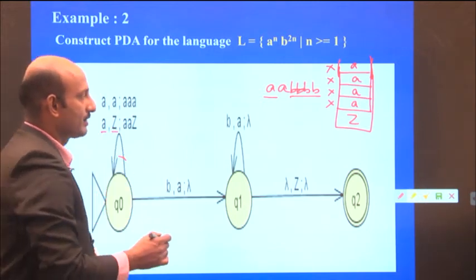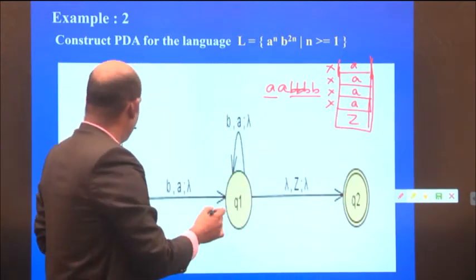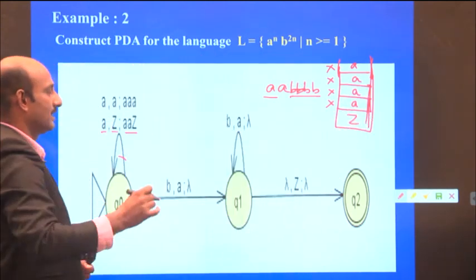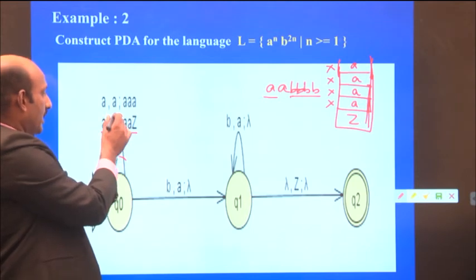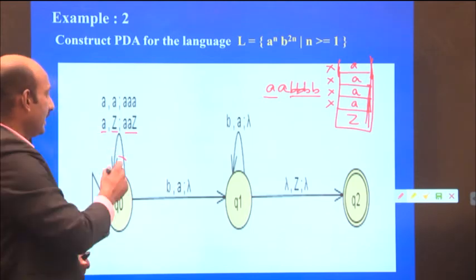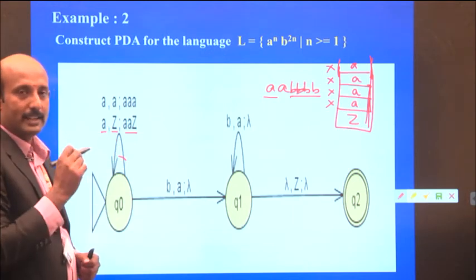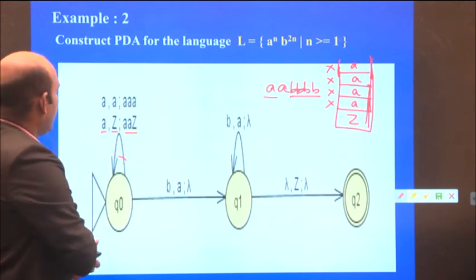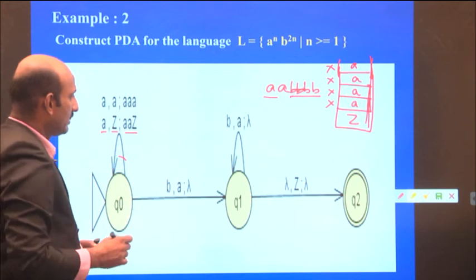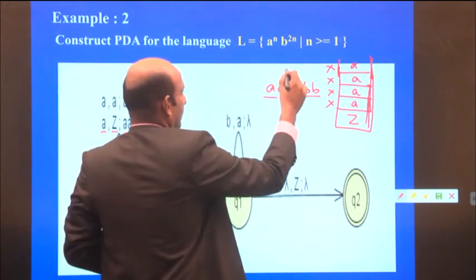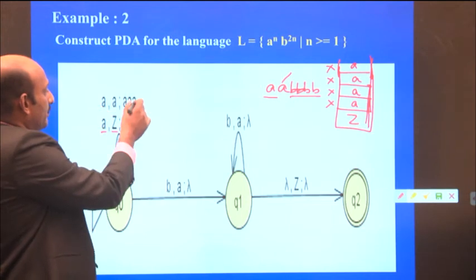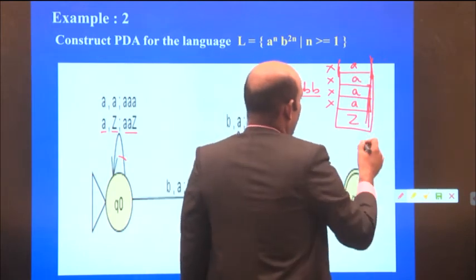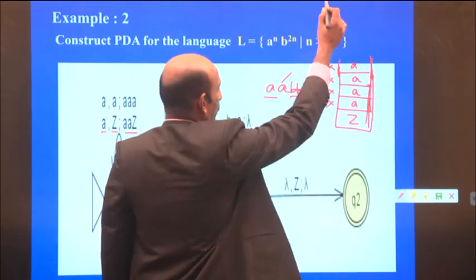So A is pushed onto the stack, so the stack contains double A over Z. A is the input and Z is the initial stack symbol. Then for every single A, it pushes 2 A's onto the stack. Next, another input, again one more A. For this A, again I push 2 A's, so the stack contains 4 A's.